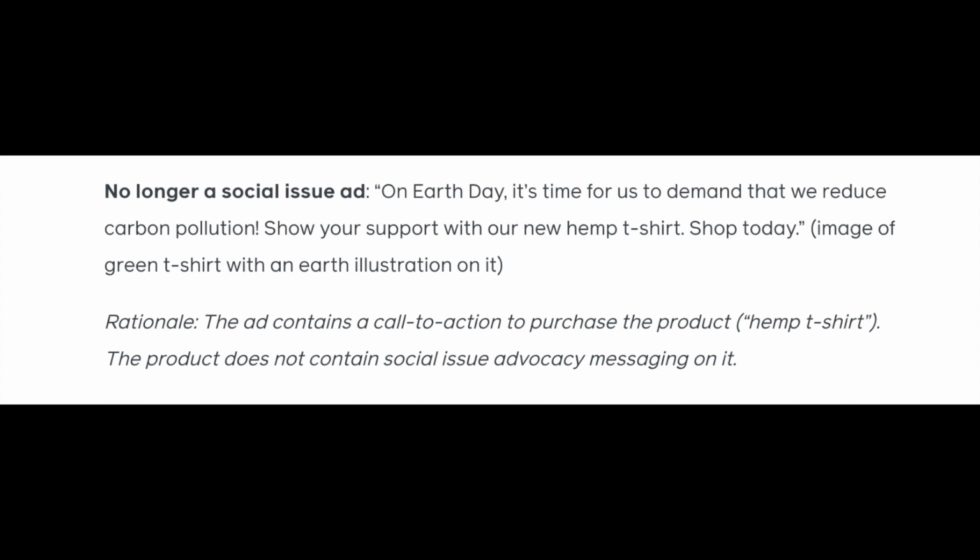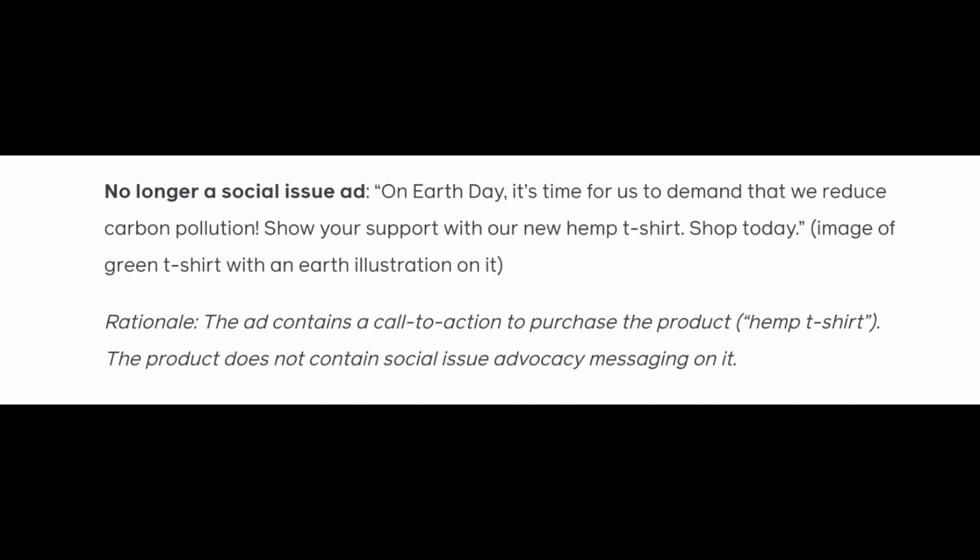So the next example would be one that will no longer be a social issue ad. It reads as follows. On Earth Day, it's time for us to demand that we reduce carbon pollution. Show your support with our new hemp t-shirts. Shop today. And there's an image of a green t-shirt with an earth illustration on it. So that's not going to be a social issue ad anymore.